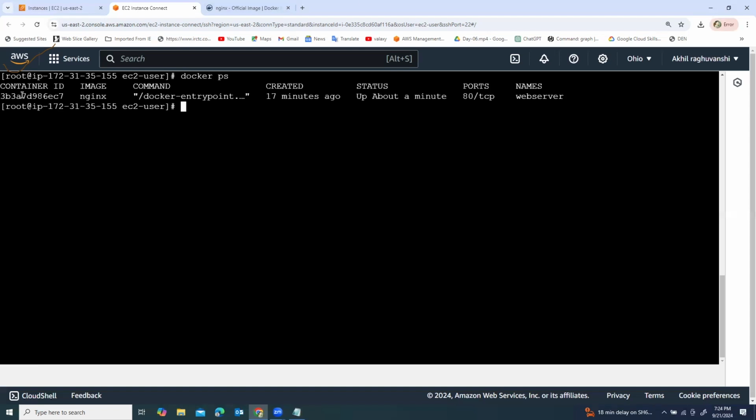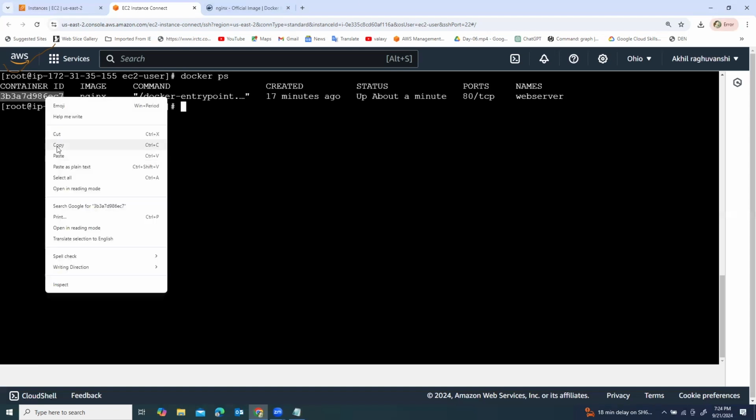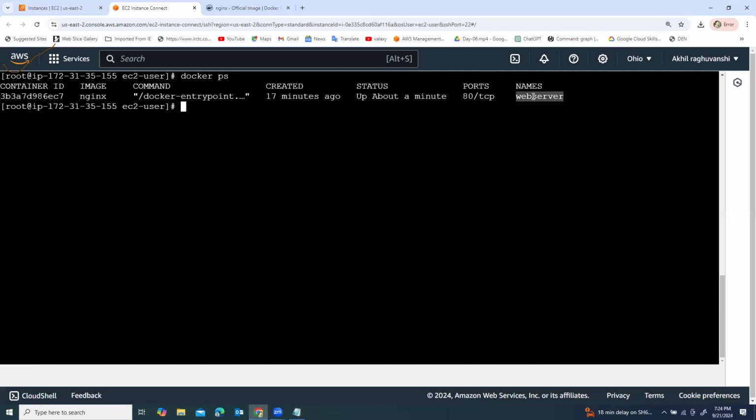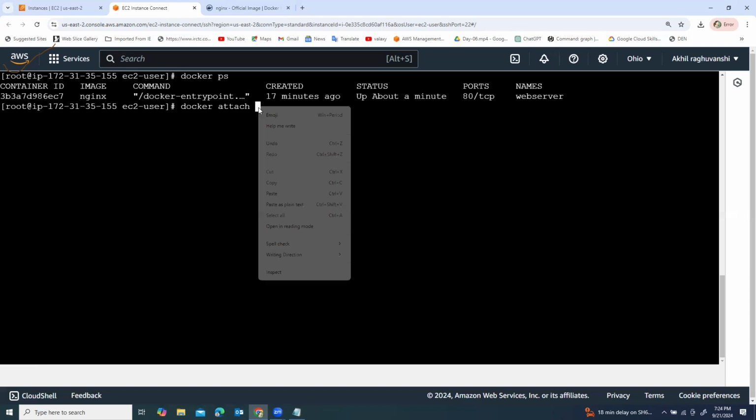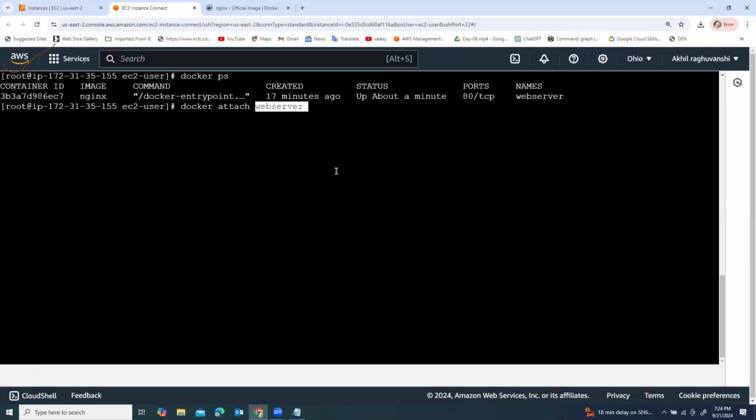Now, how to go inside this container, right? Docker ps. This is the running container. We have to copy this container ID or container name. Both are the same. We can go ahead with either the container ID or the container name. So to go inside containers, we write the command docker attach and the container name. So I'm inside this container. Which container? This container's ID, right? 6 is C7.